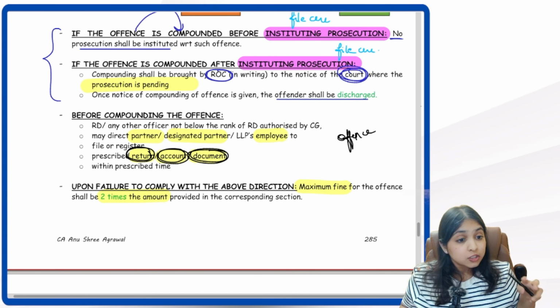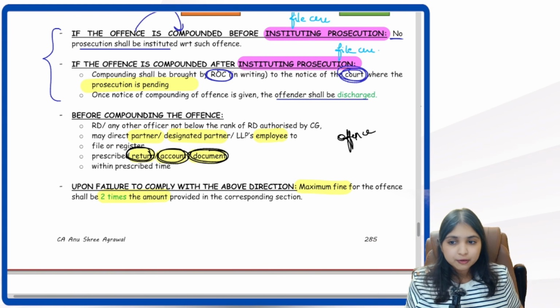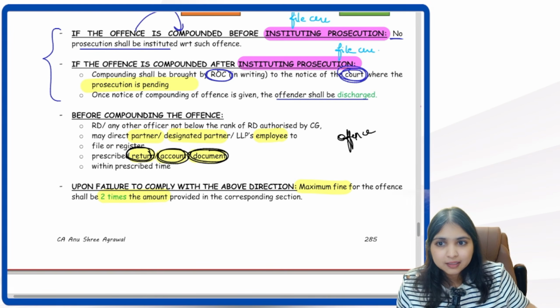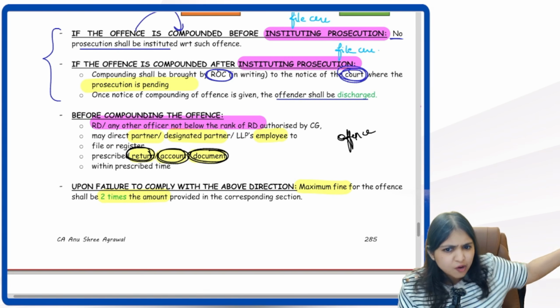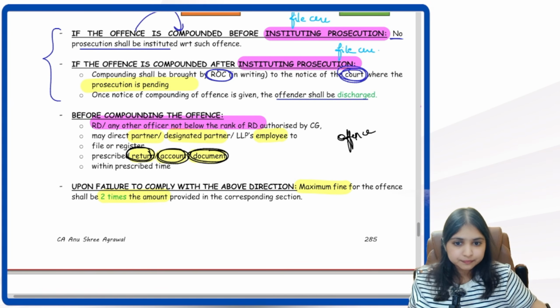So I came to this process of compounding. I wanted to settle the matter. Now what will happen is the RD, or any other person not below the rank of RD, can ask me to, okay, fine, now file the return. Now file the account. Now file the document. Are you understanding what is happening? I'll repeat again.